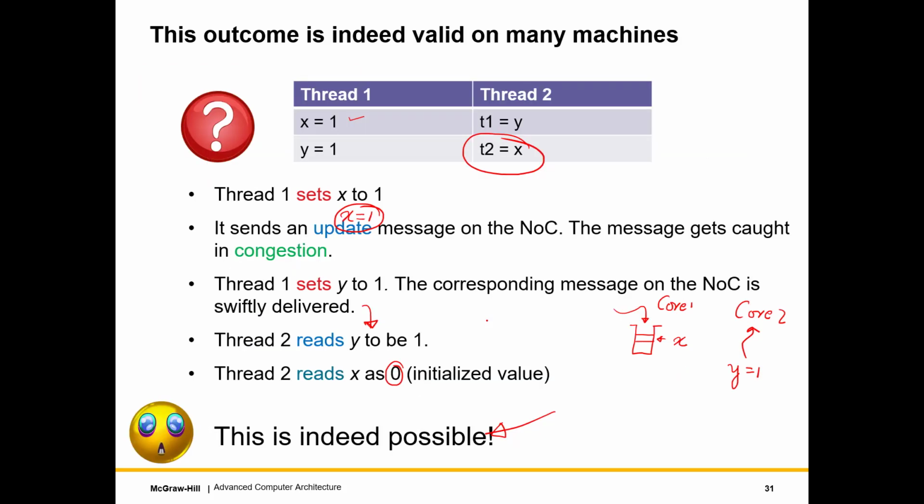But on a real machine, if we have these complex features of an on-chip network and write buffer and all of these sophisticated things, then this outcome is indeed possible, right? We might not like it, but if we have the complexities that we have mentioned, this outcome is indeed possible.